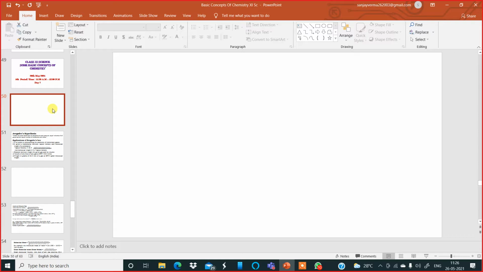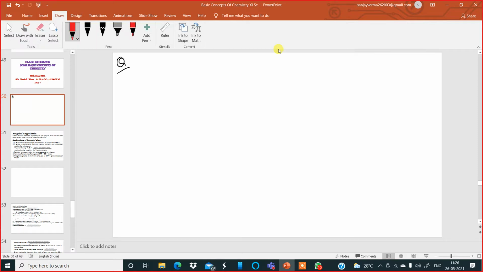Okay, now the question was like this. The question which I had given yesterday was like this. Pay attention. There is a compound aluminum oxide. There is another compound carbon dioxide, and there is another third compound aluminum carbide. Now, in aluminum oxide, the percentage of aluminum was given to be 52.9%. In carbon dioxide, the percentage of carbon was given to be 27.27%.